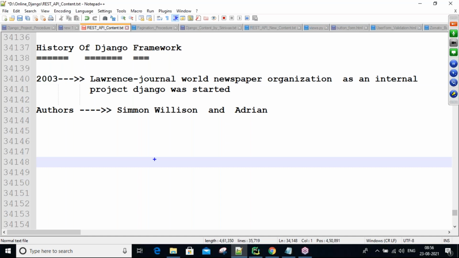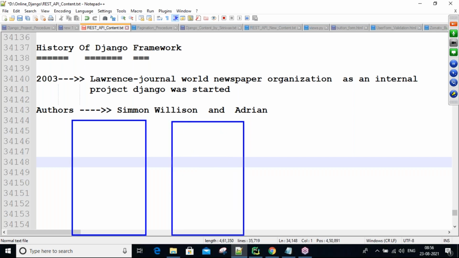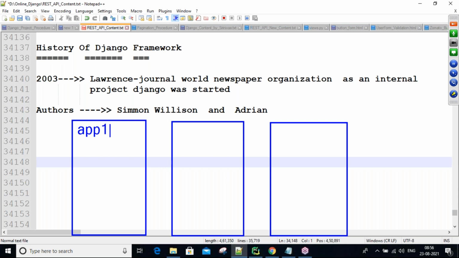See here, guys: application 1 is here, next application 2, application 3, like n number of applications our authors were developing. This is app 1. In app 1, for example, database logics are common, and user authentication, guys: login, register, logout, and profile page related features are all common for all the applications.